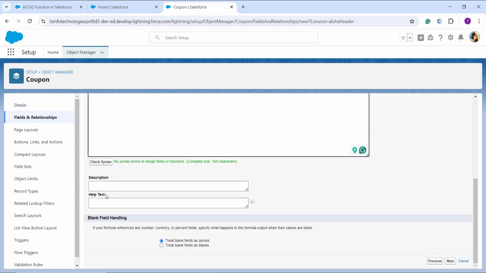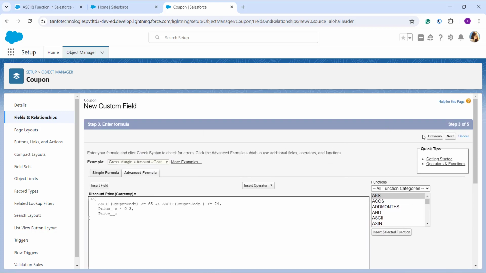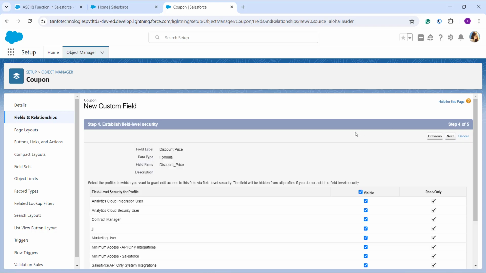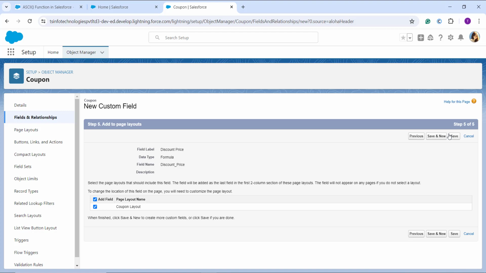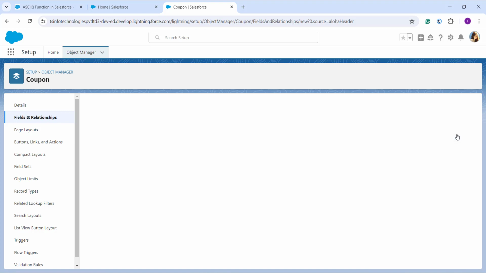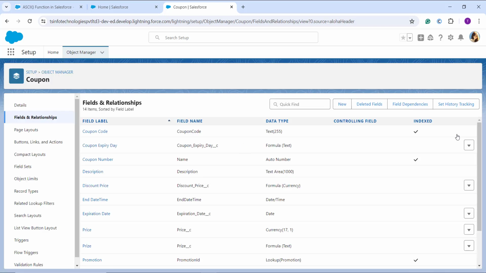Here if you want to add any description or help text, you can do that. Otherwise click on the Next button, and from here you need to choose the profile to which you want to grant the edit access of this particular field via field level security, and this field will be hidden from all the profiles if you don't select it. Now I click on the Next button, and here you need to choose the page layout that should include that field, and click on the Save button. Once I click on Save, it successfully saved the function that is used to calculate the discount based upon the coupon code and the price. You can check it after creating it.